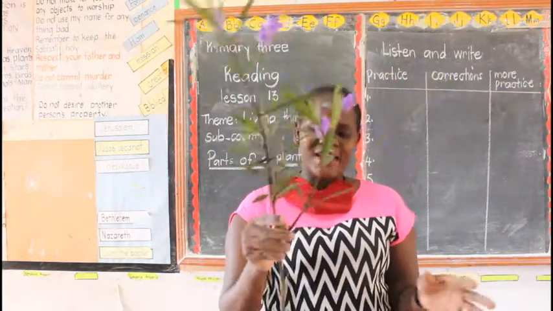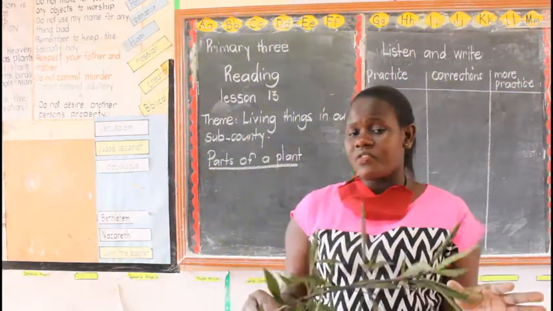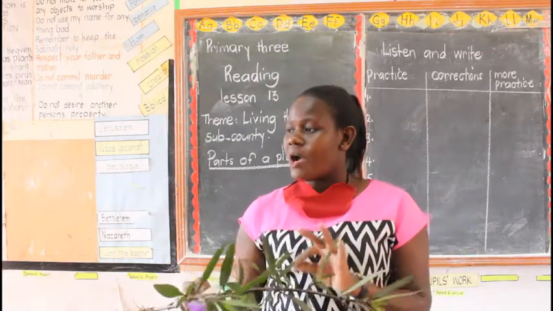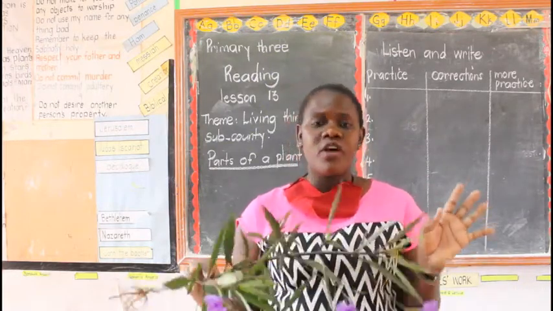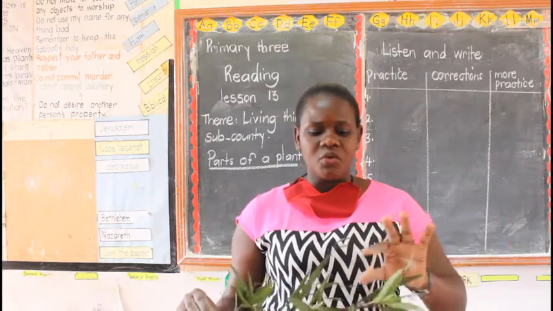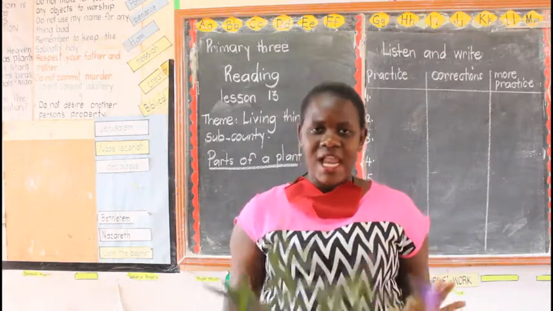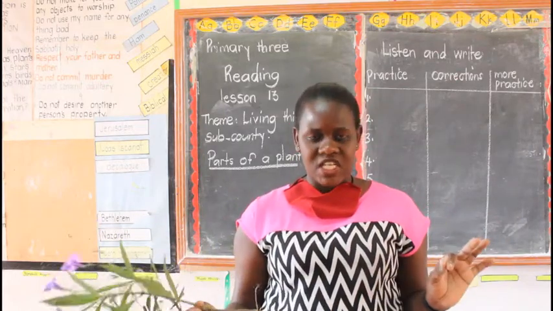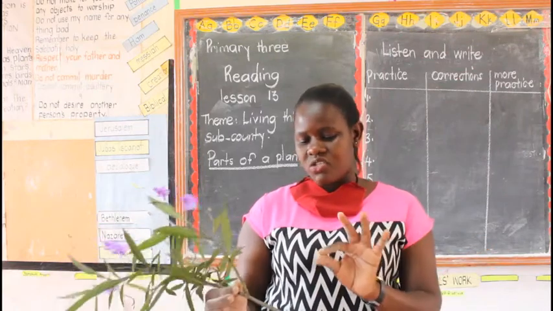So this was just a simple plan. But during your free time, also with children, you go outside your compound there, you look for any plant, then you mention, you name, even when you're touching. Like me, I'm also touching. Are we together? Yes. You also get your own plant.